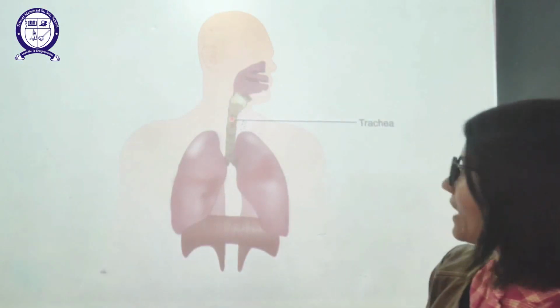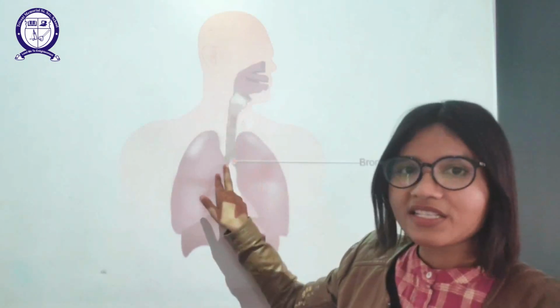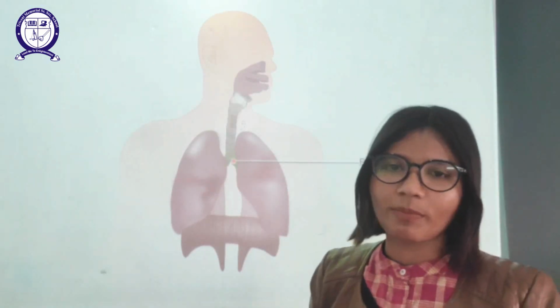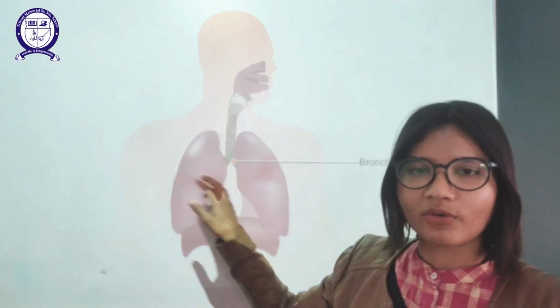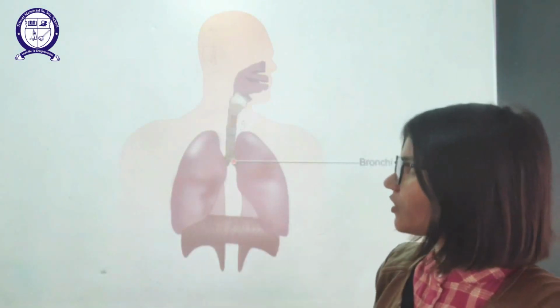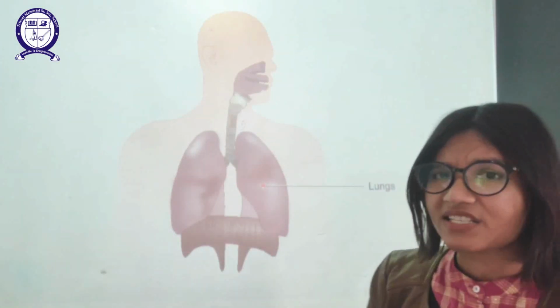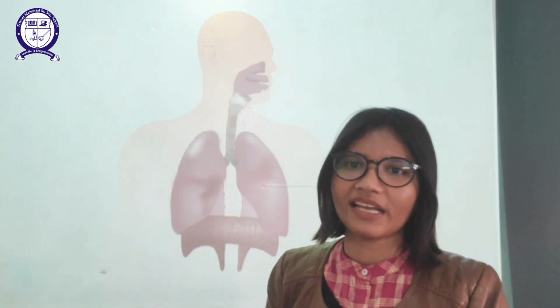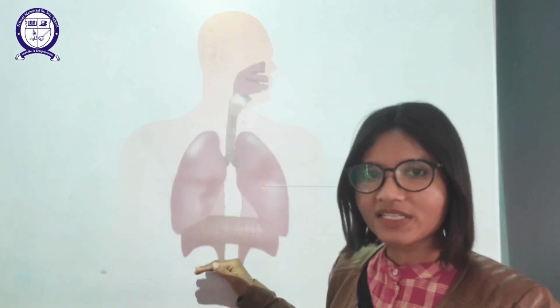Okay, now the next part is the bronchi. Somewhere here this trachea is divided into two major parts. Okay, the two major parts are known as bronchi. Each bronchus will go inside one of the lungs. Okay, so these are the two lungs. Now let us talk about the lungs. Lungs are situated in the thorax area, and they are supported by the diaphragm, which is situated just below the lungs.